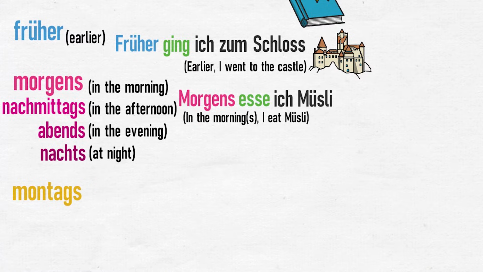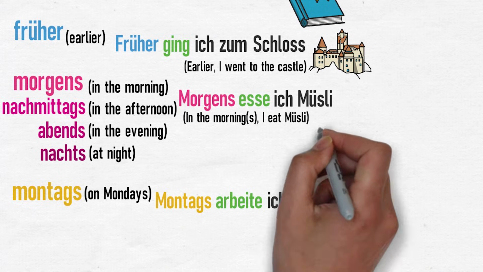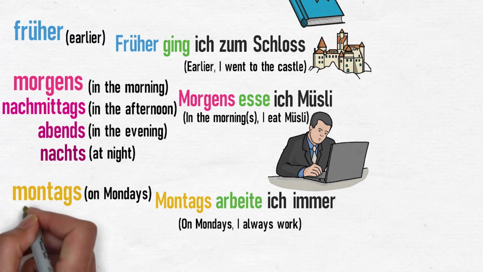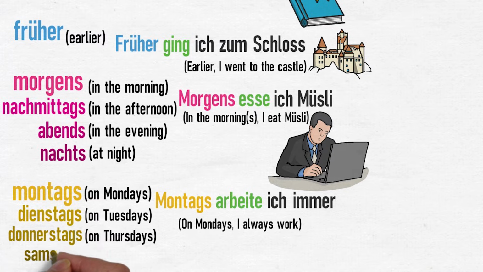Montags, meaning on Mondays. For example, montags arbeite ich immer. On Mondays, I always work. You can use the other days of the week here with an additional S, for example, Dienstags, Donnerstags, Samstags, for example, to change the meaning. Notice that these don't have a capital letter unless they start a sentence.